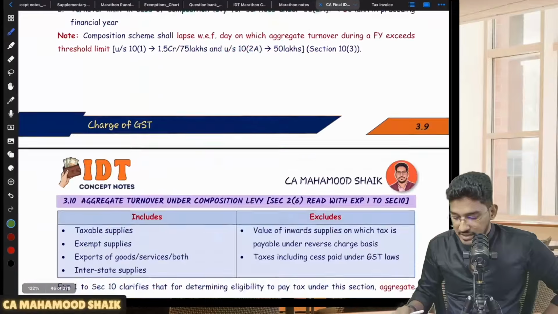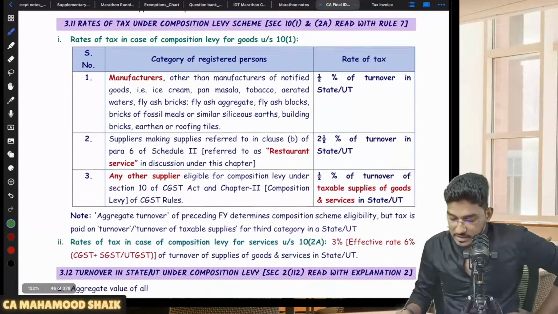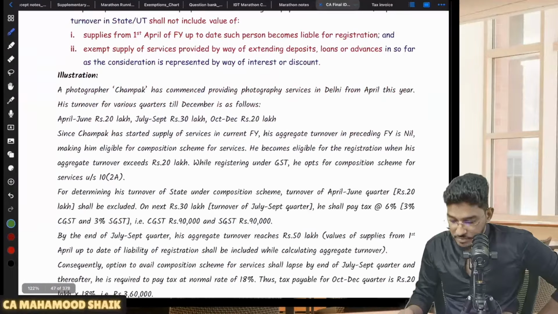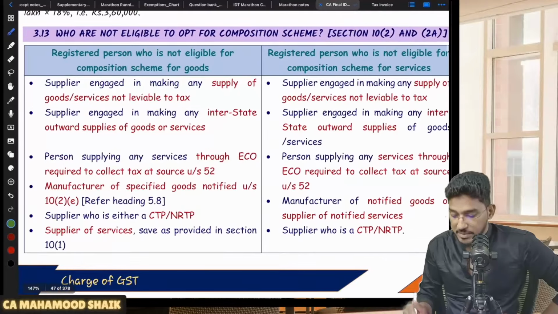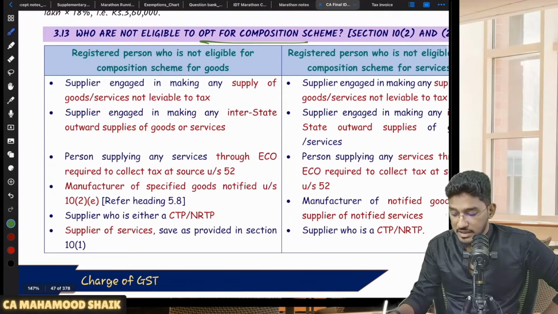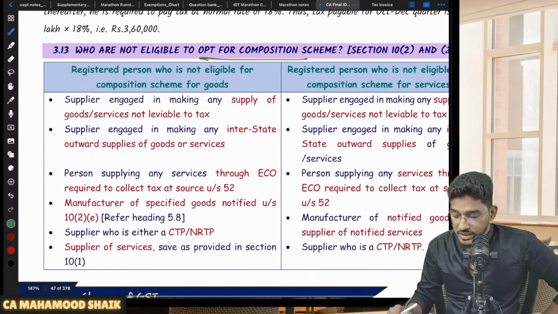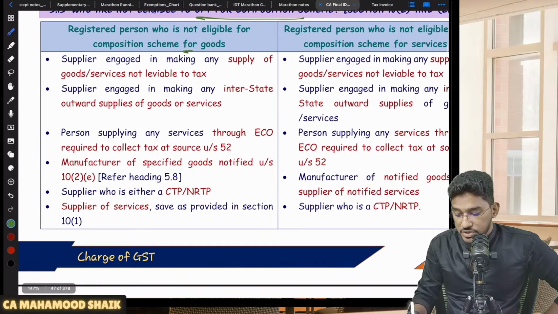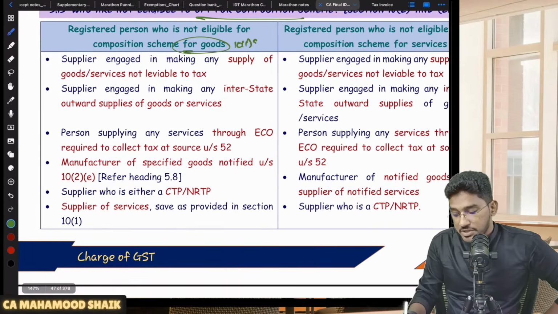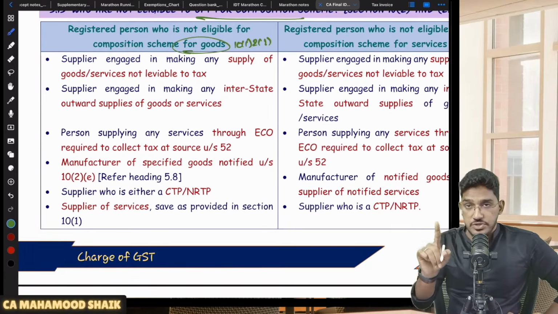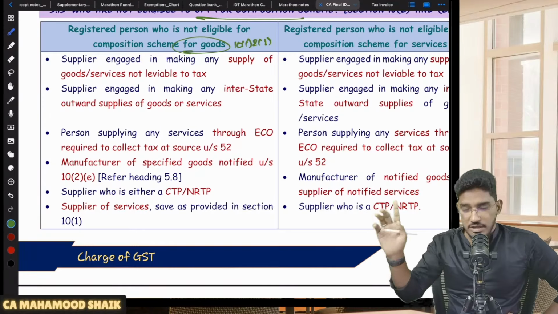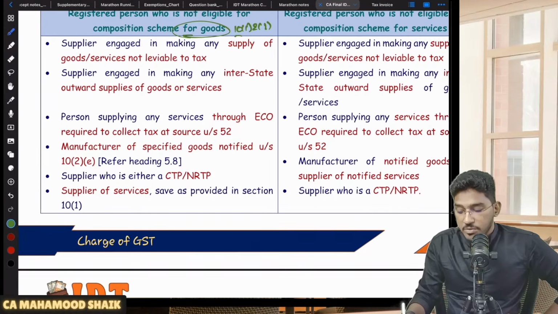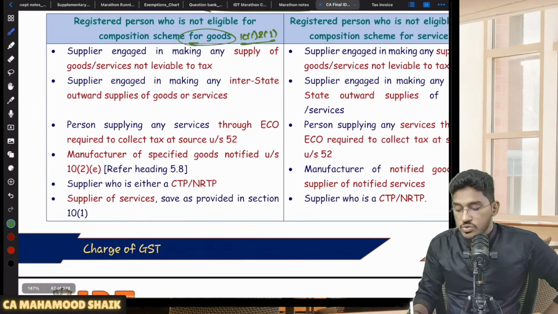still some people are ineligible for composition levy. Let us try to understand who are the people not eligible for the composition scheme under section 10 subsection 1 and 2. Who are the people who are not eligible for the composition scheme for goods? I am only talking about the first composition scheme. We have another composition scheme also, that we will come back to later. I am talking about the first category of composition scheme. So who is not eligible for the composition scheme under 10 subsection 1 and 2?